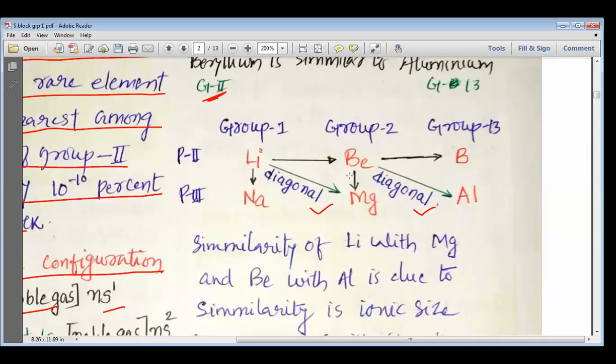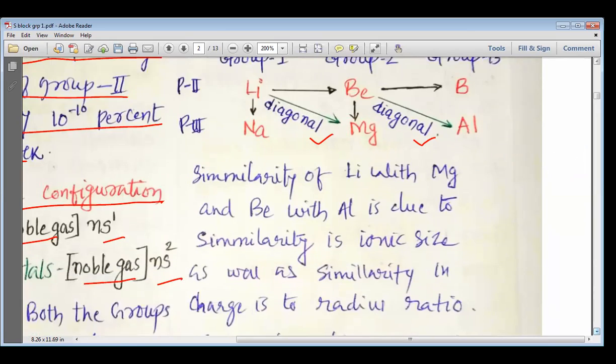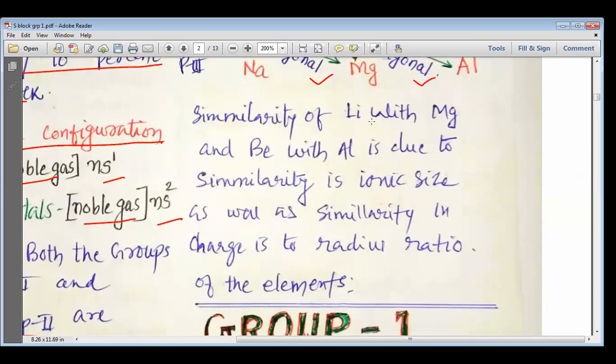And due to this, the atomic radii of lithium and magnesium or beryllium and aluminum are very similar, and that is why they show similar properties. The similarity of lithium with magnesium and beryllium with aluminum is due to the similarity in ionic size as well as similarity in charge to radius ratio.